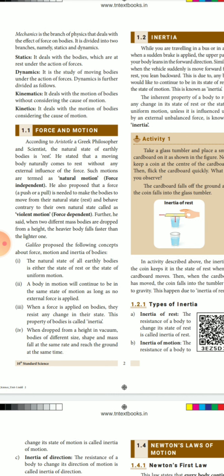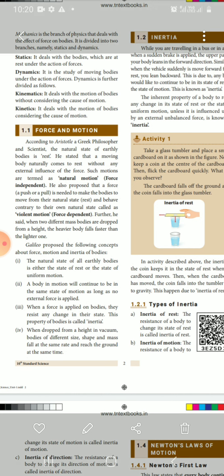For example, rest objects like chair, table, kettle need a human being to touch them to move from one place to another. That is called violent motion.